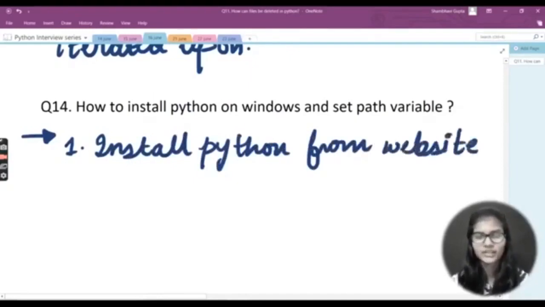Okay, this is the thing that you can just install. After you have installed it, you just need to look for a particular location. You just need to install and save your Python onto that particular path where you want it, right? After that, you want to check at what path you have saved your